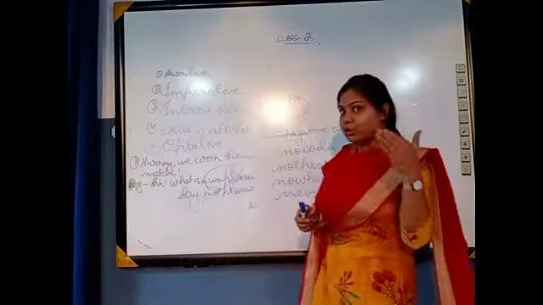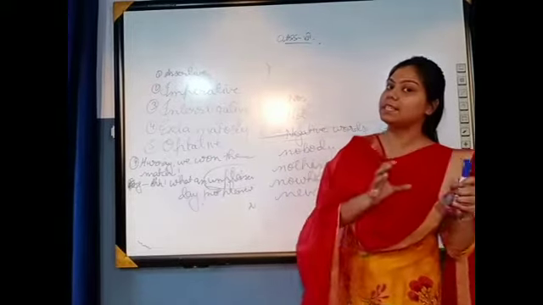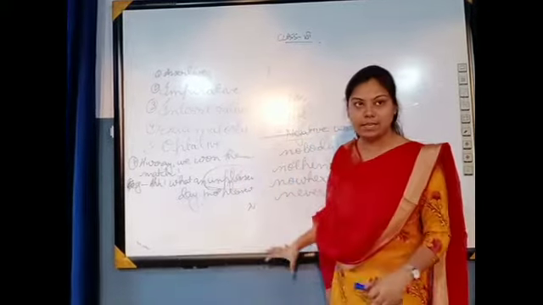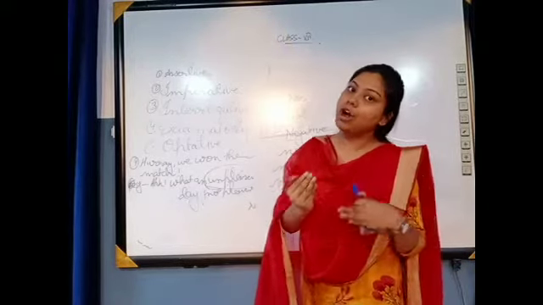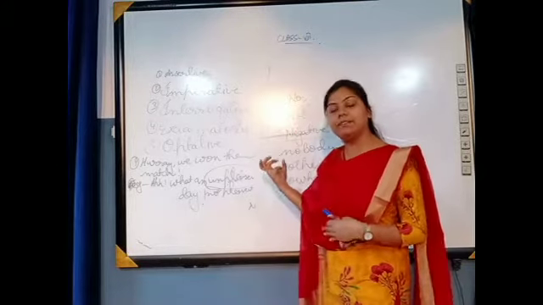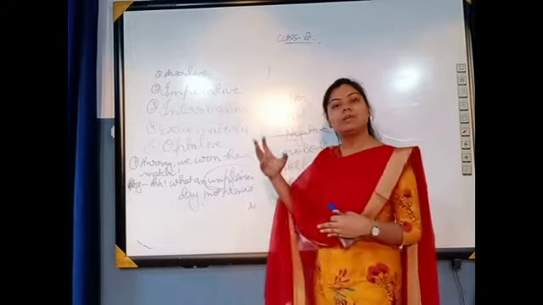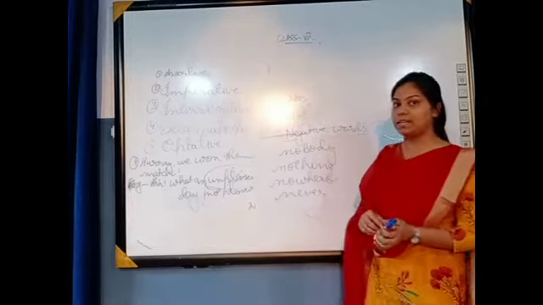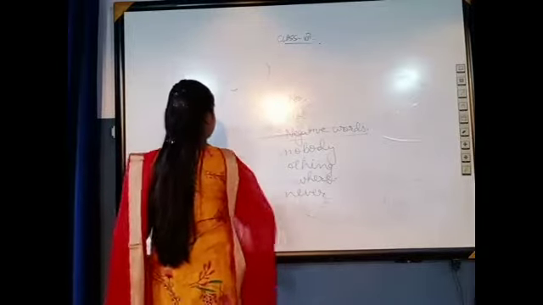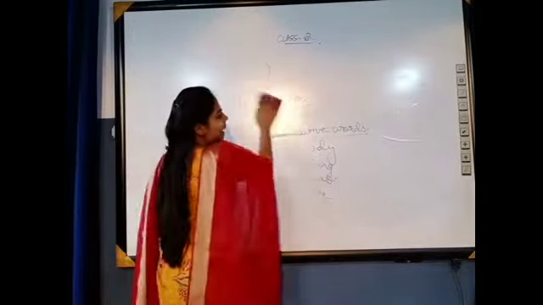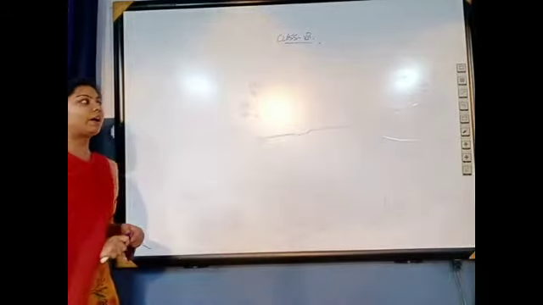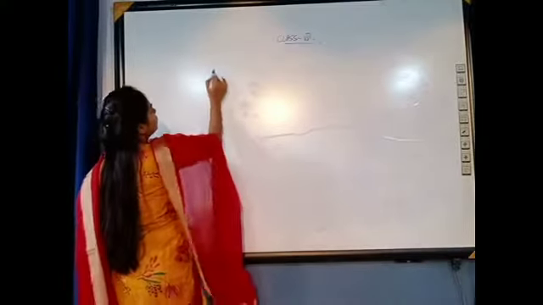So I think it is clear to you why we haven't discussed negative sentence separately. Because whatever 5 types of sentence we have studied, they can either be positive or negative. If the sentence is giving positive meaning, we'll call it affirmative, and if the sentence is giving negative meaning, we'll call it a negative sentence. Now the next part of our topic is parts of sentence. We have studied sentence and types of sentence, and the next part is parts of sentence.